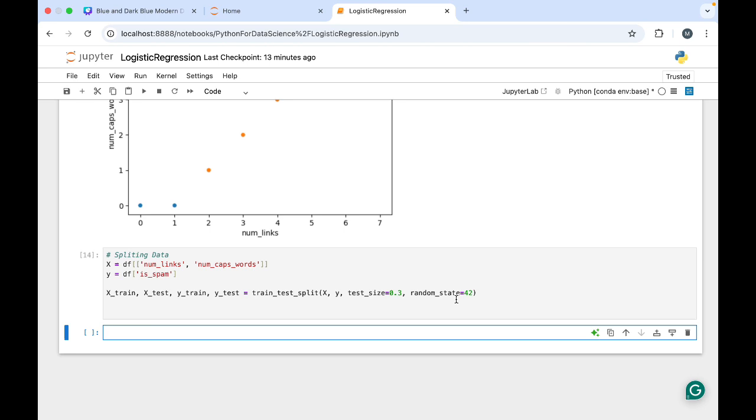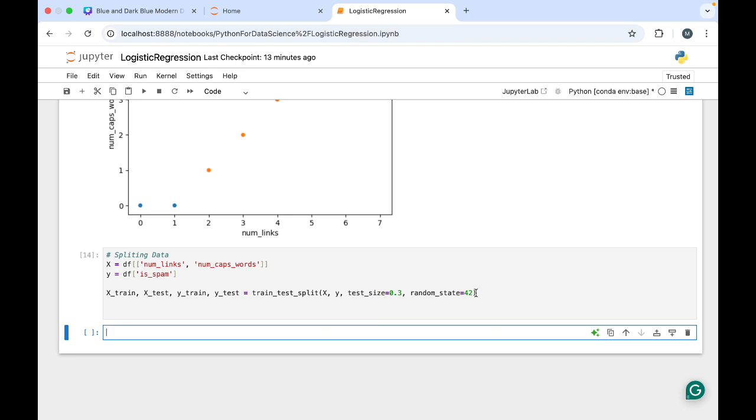And random state, 42 we have mentioned, but it need not be that number. Consider that the data starts from 0, 1, 2, like that. Whenever we are splitting the data into 30% and the remaining 70%, it should not be shuffled differently each time.